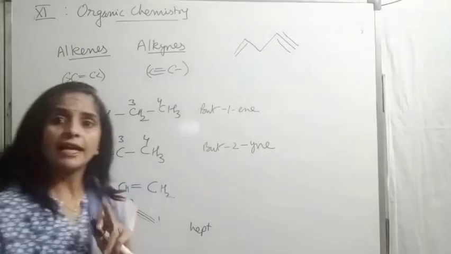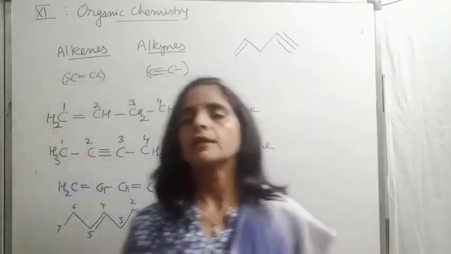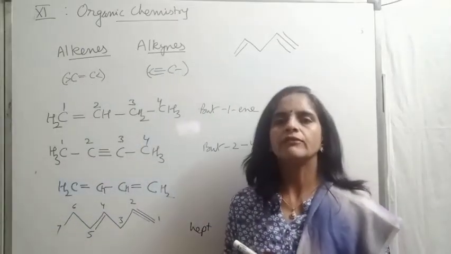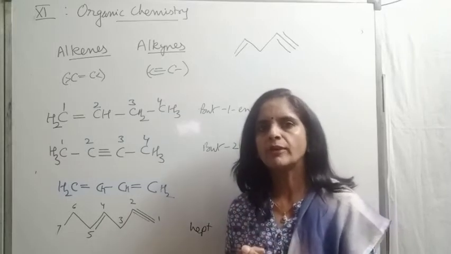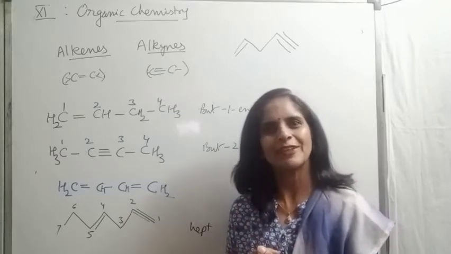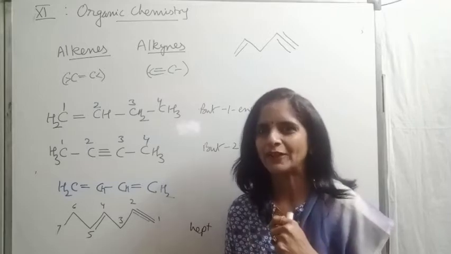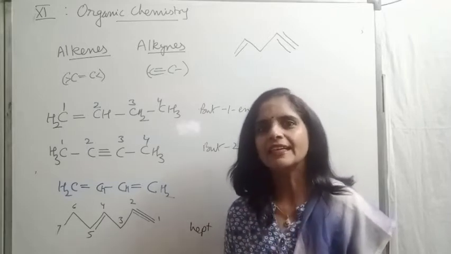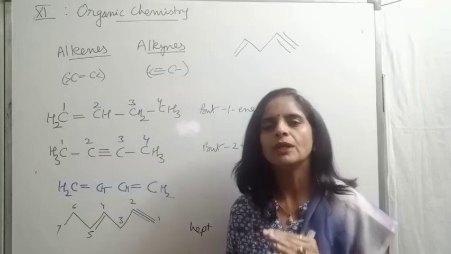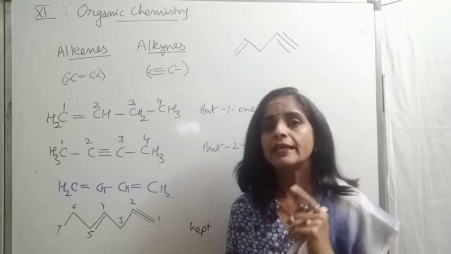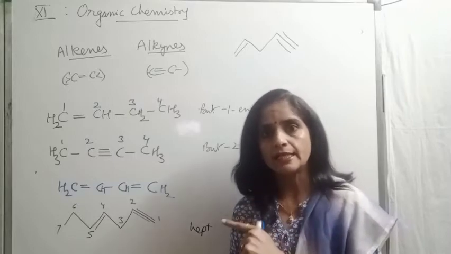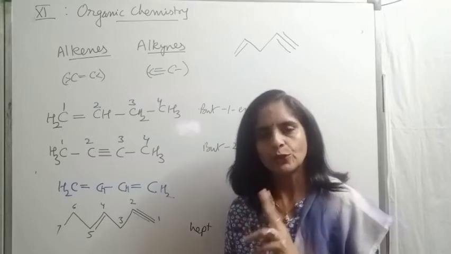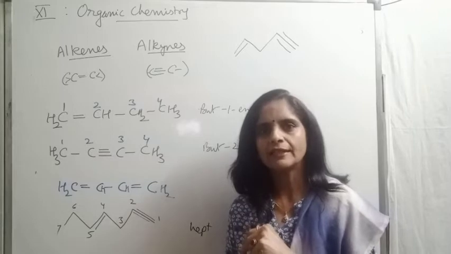But while writing the name, which I think you all remember well, which order do we use? Numbering order or alphabetical order? Yes, I think your answer is correct. All of you are saying alphabetical order, right? While writing the name, we always follow alphabetical order. And if we check alphabetically, ene and yne, if you compare these two, of course ene comes before yne, right?